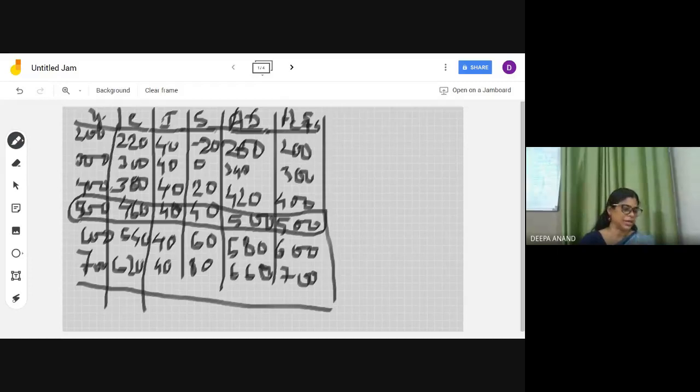That's the second question. And the third question is, state the level of income where the total saving is negative. Level of income when the saving is negative. Where is saving negative here? Saving is negative in this case. At that case, what is your level of income, Siddharth? What is the level of income at saving negative?